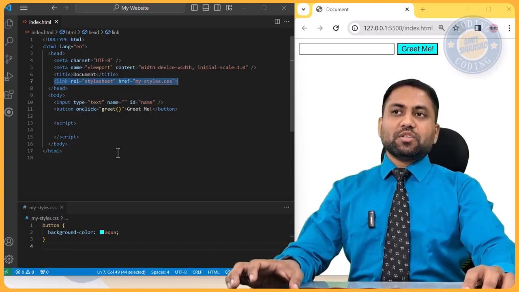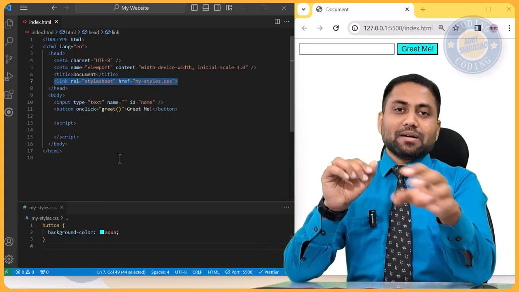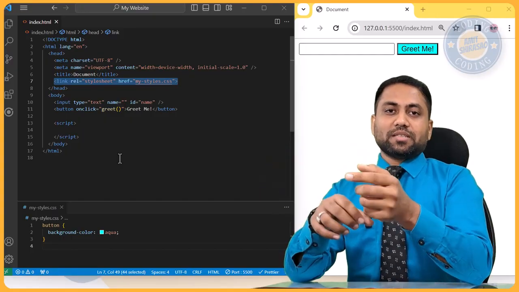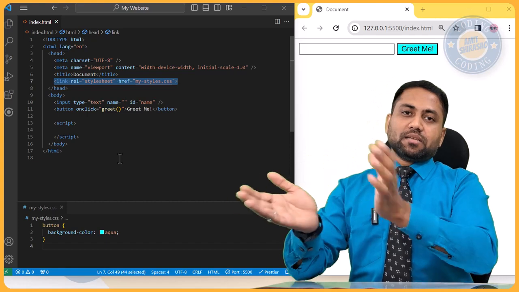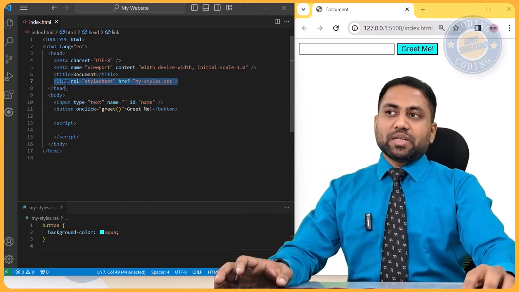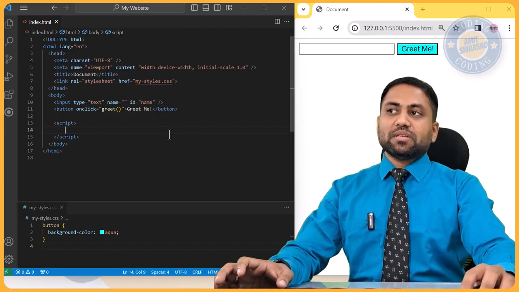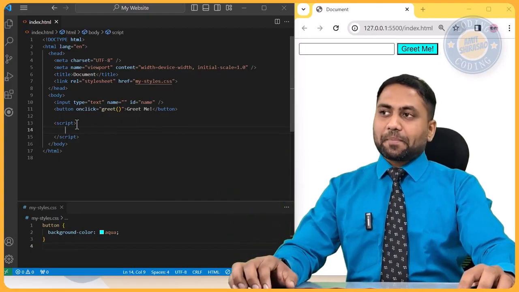Why? Because you should know what style is, and accordingly you should render the elements. It should not happen that first elements get rendered, then their style changes abruptly. It should never happen. That's why styling is always included at the beginning, and script is always included at the bottom of the HTML file or bottom of the body.